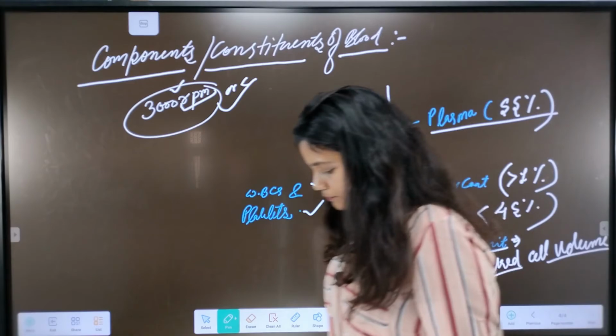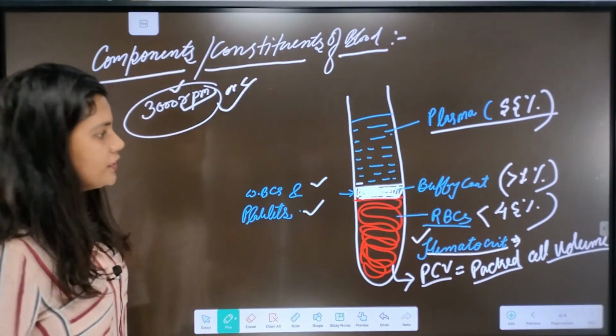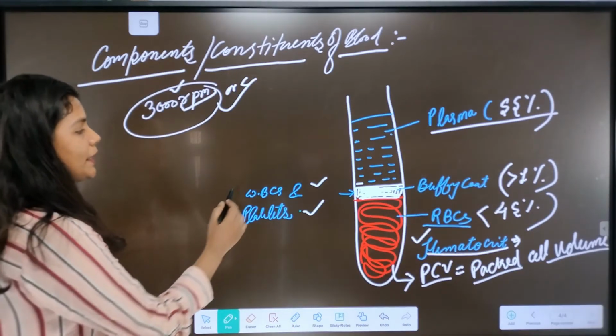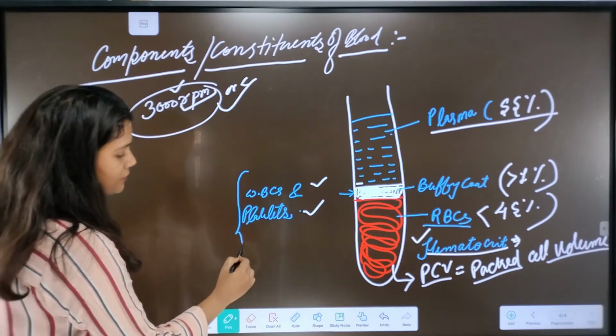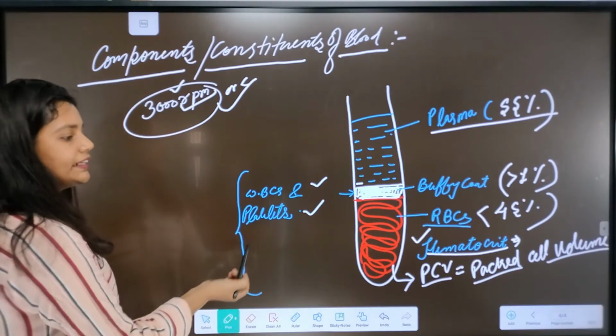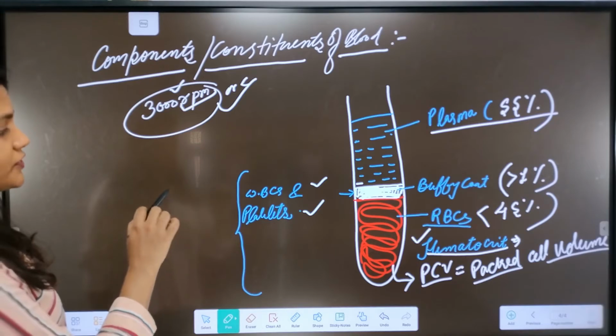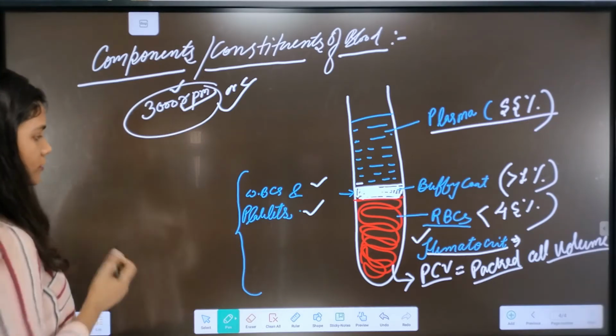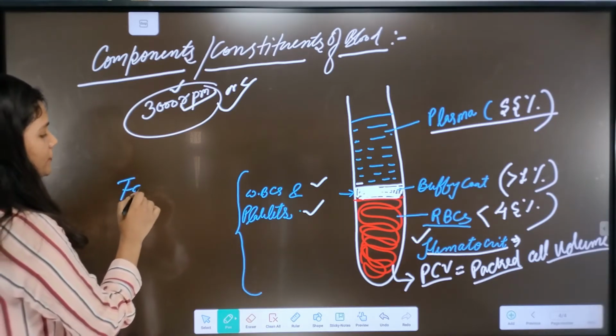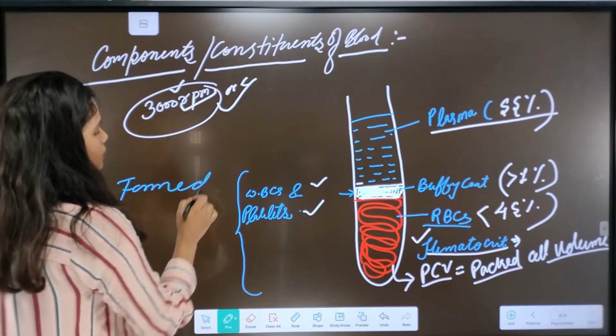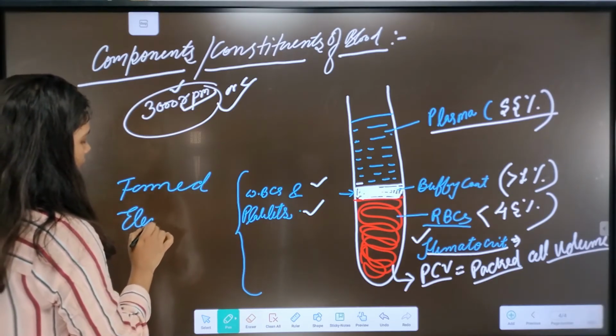Okay, so these two layers, the buffy coat and the hematocrit, which means the RBCs, WBCs and platelets, all together are known as the formed elements.